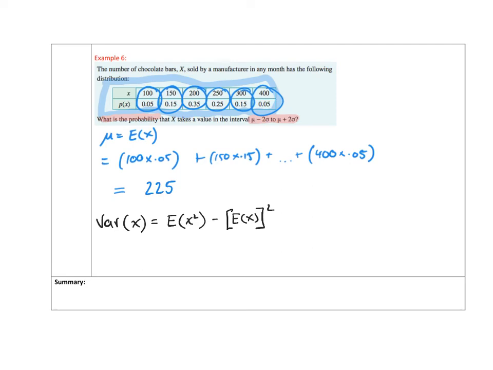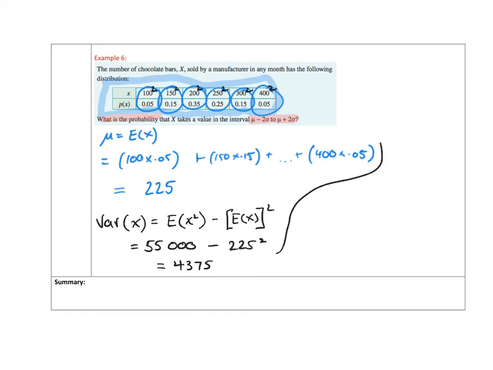Well, we know E of x squared just means that we square all these numbers at the top and multiply them by the probability. So 100 squared times 0.05, 150 squared times 0.15. You can use a calculator for this, and our E of x squared is 55,000. So we've got 55,000 minus 225 squared, and again our calculator will yield a result of 4,375. But remember, we're not after variance, we're after standard deviation.